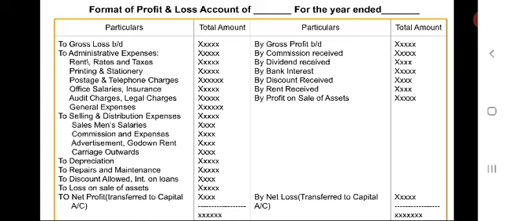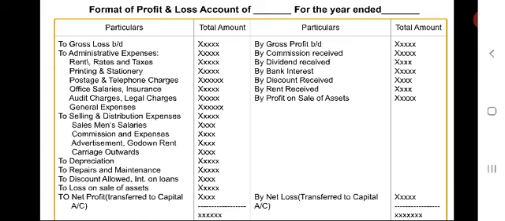If it is a debit balance, it has to be entered in the profit and loss account on debit side. If it is a credit balance, that has to be entered on the credit side of profit and loss account, which means that discount to debit balance means the discount which has been allowed by the enterprise.